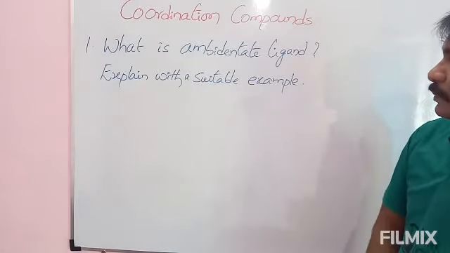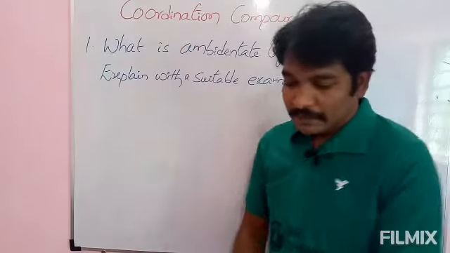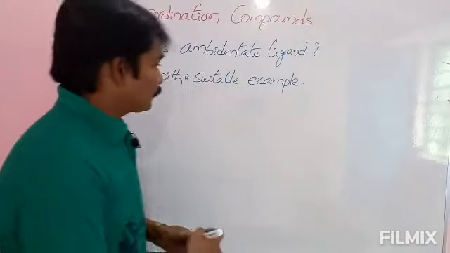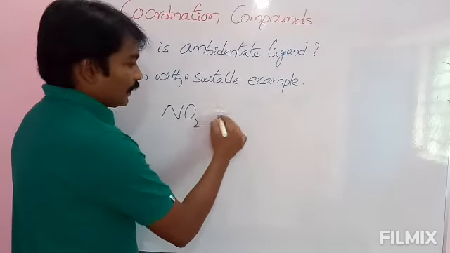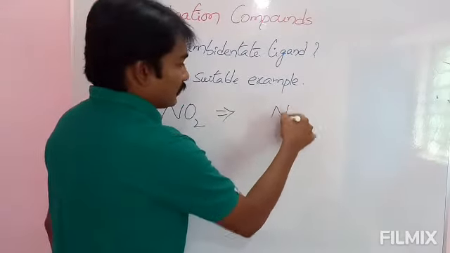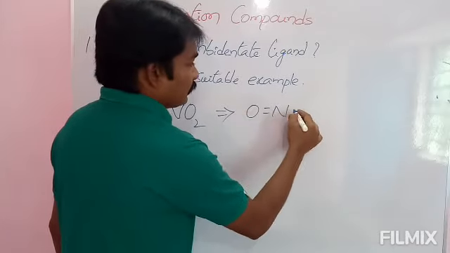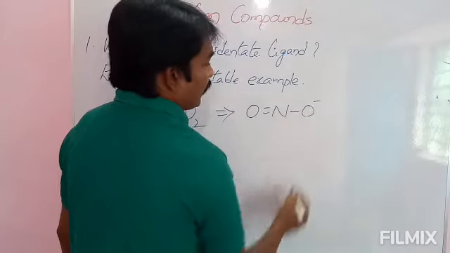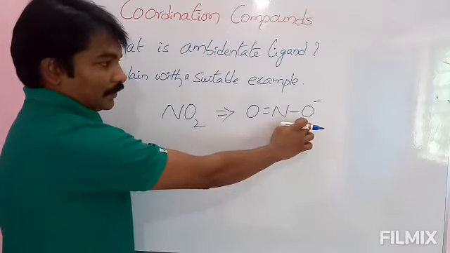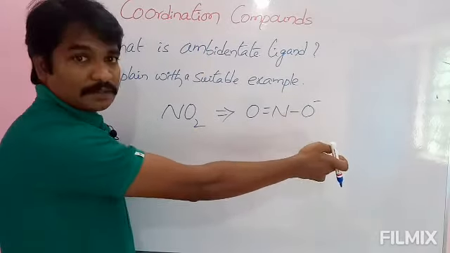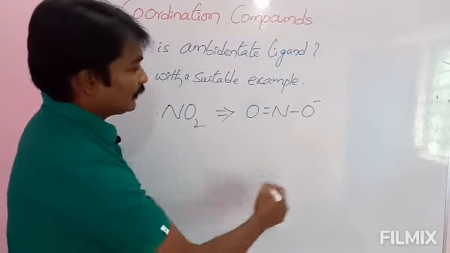And a suitable example: NO2 minus. See here, oxygen may act as the site of attachment, it forms a bond with the central metal ion.